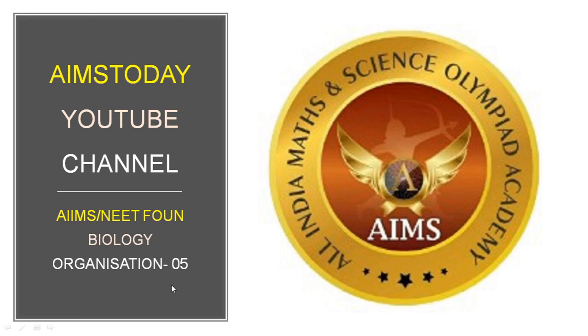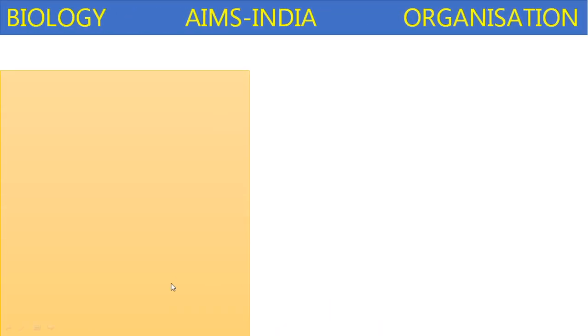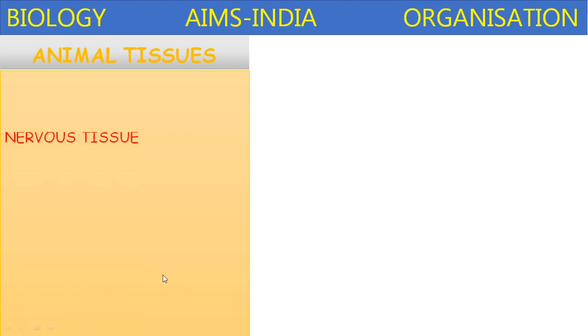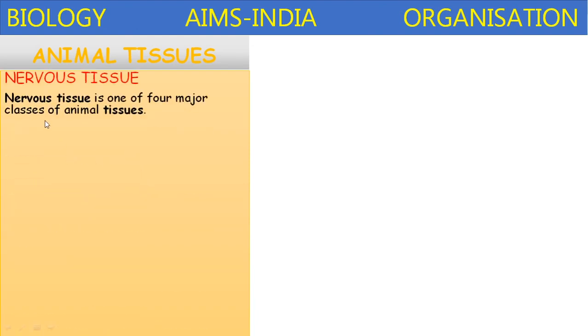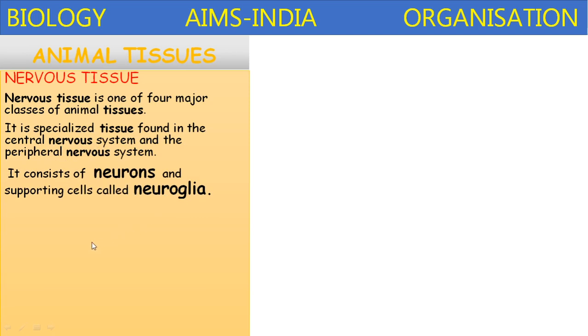In this video, we are going to discuss the final animal tissue, that is nervous tissue, and about plant tissues. Nervous tissue. Nervous tissue is one of the four major classes of animal tissues. It is a specialized tissue found in the CNS and PNS, central nervous system and peripheral nervous system. The nervous tissue consists of neurons and supporting cells called neuroglia.